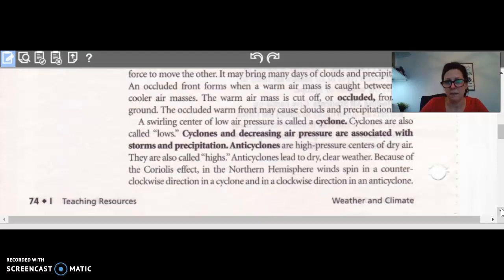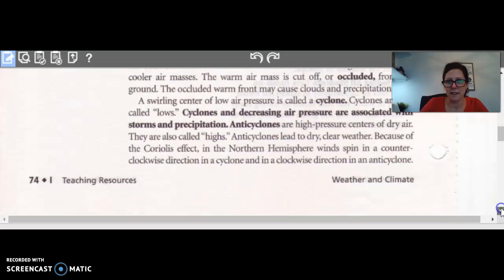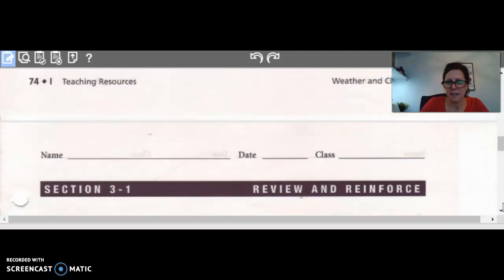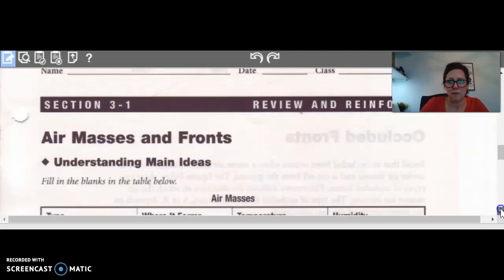In the northern hemisphere, winds spin in a counterclockwise direction in a cyclone and in a clockwise direction in an anticyclone. Now let's answer the questions below.